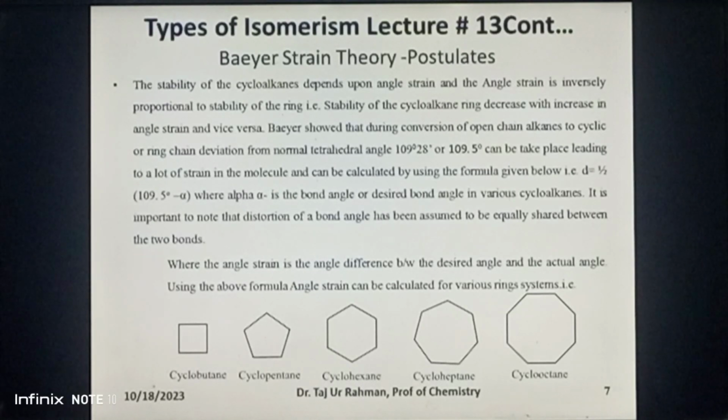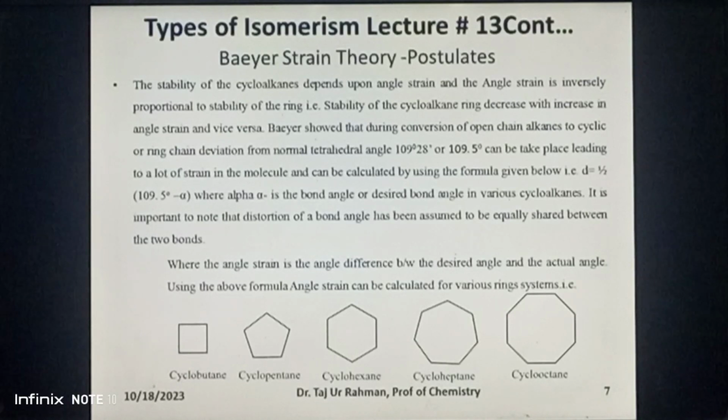The angle strain can be calculated by using the formula d is equal to half of 109.5 degree minus alpha, where alpha is the bond angle or desired bond angle in various cycloalkanes. It should be noted that the distortion of the bond angle is assumed to be equally shared between two bonds, where the angle strain is the angle difference between the desired angle and the actual angle.